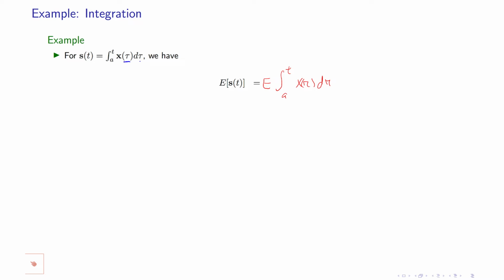So this dummy variable of integral should always be different from the boundary of the integral. Because I want it to be a function of time t, t is used here, so I cannot use the same dummy variable. So I always do that. Remember that this expectation is equal to an integral over the distribution.